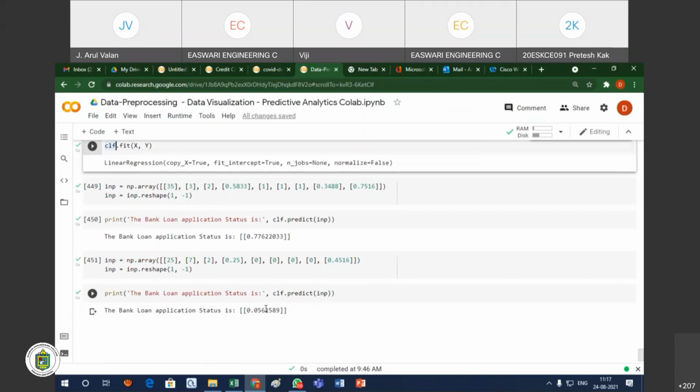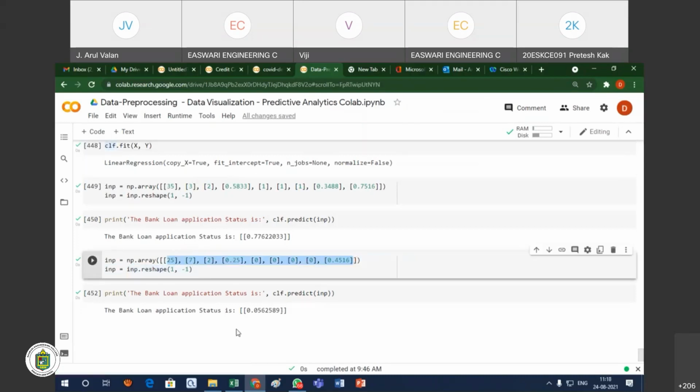So the loan is sanctioned. According to our existing data set, for this new data, the loan is sanctioned. For the other, I am giving the lowest value, and according to the existing historical data, this value is not sanctioned the loan. So this type of prediction analysis we can also do.